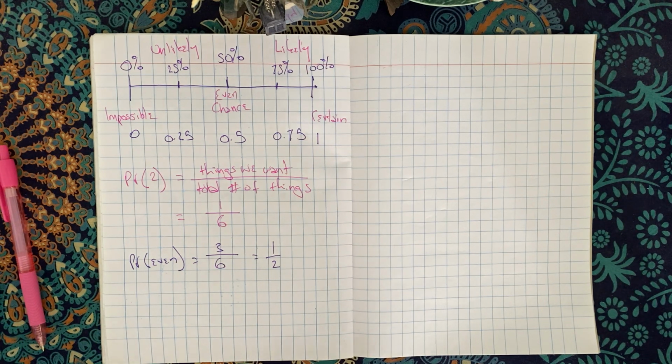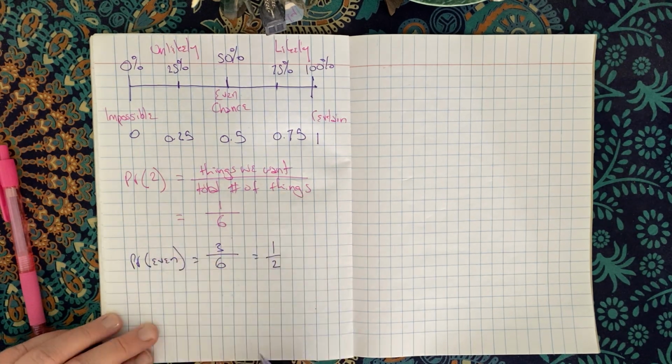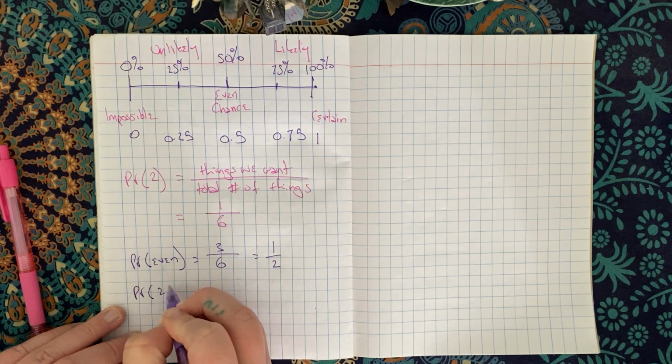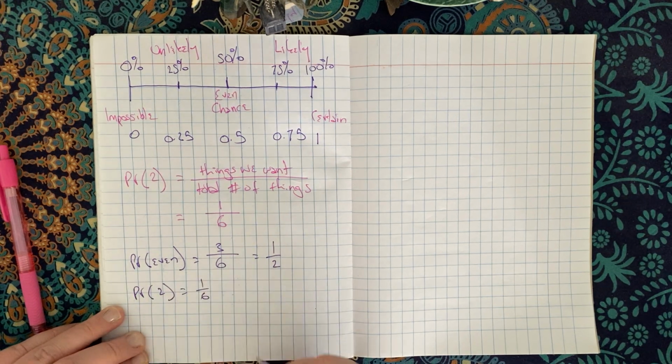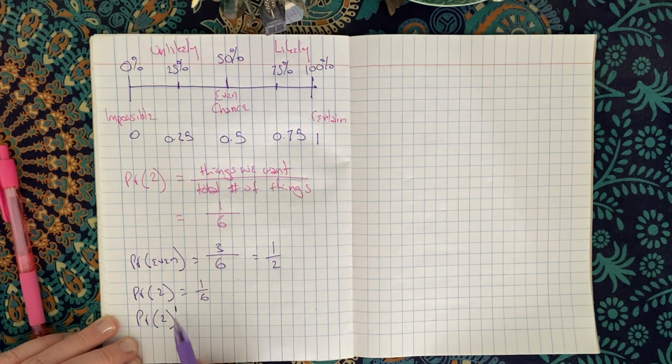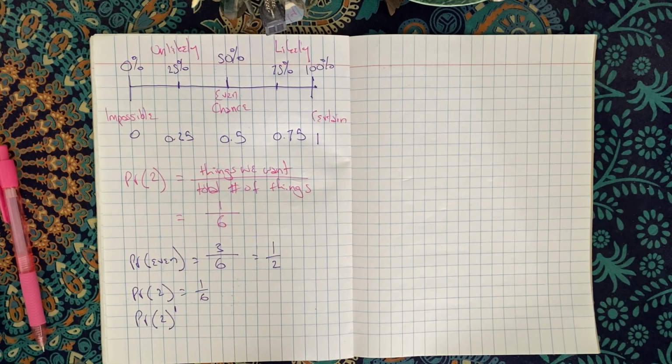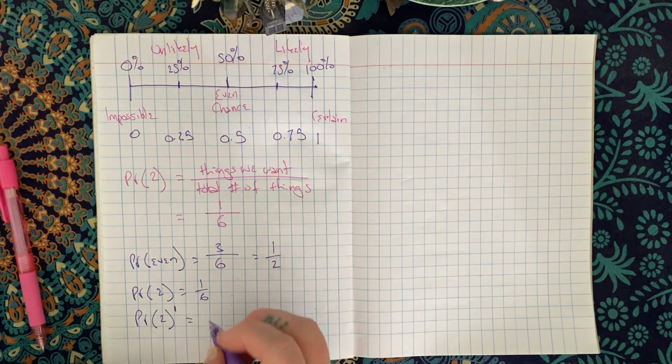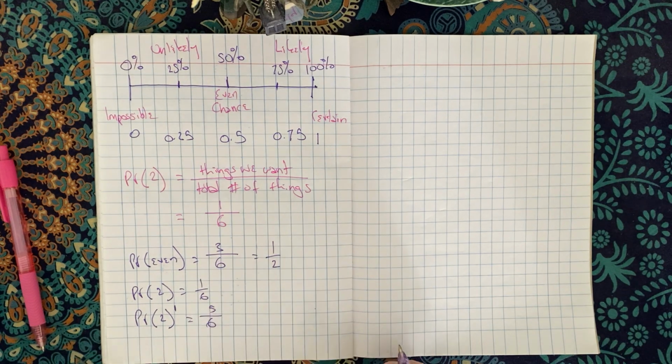All right, so let's go back to this example. So the probability of getting a 2 was 1/6. So if you remember this little symbol, if I just do a little 1 there, it's the complement. It means not. So what does this mean? What is the probability of not getting a 6? Sorry, not getting a 2? Well, if there was a 1 in 6 chance that I would get a 2, there is a 5 in 6 chance that I won't get a 2.